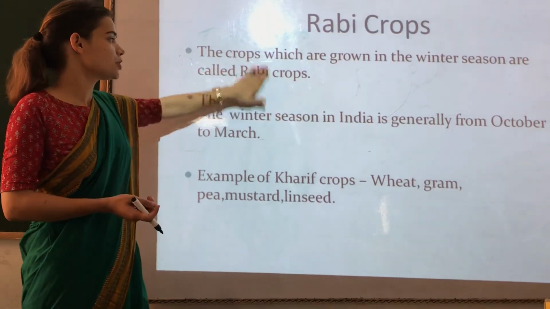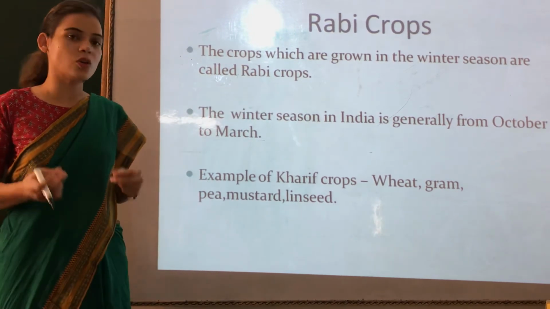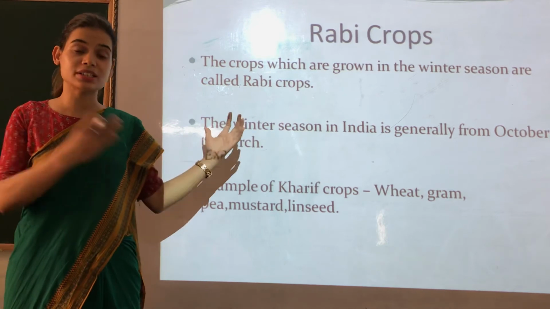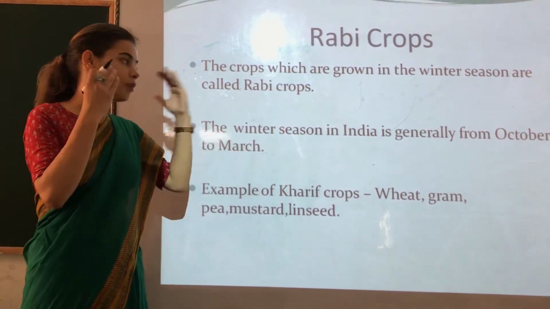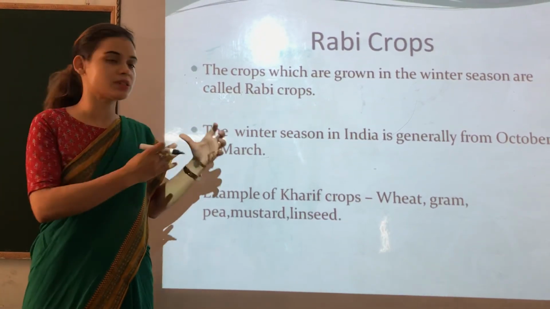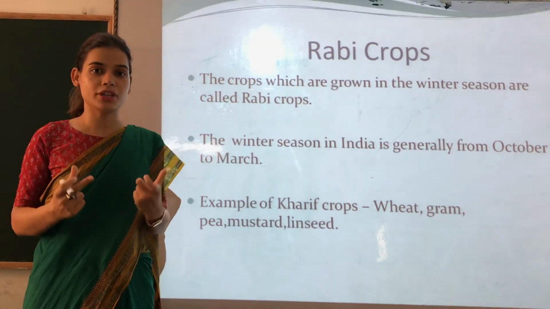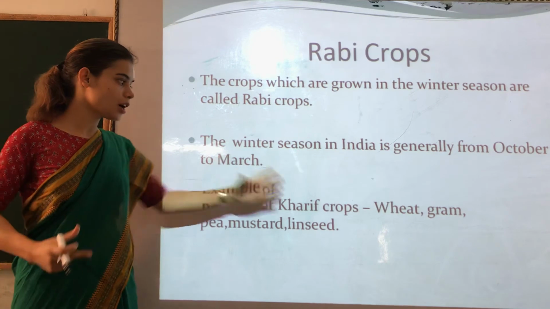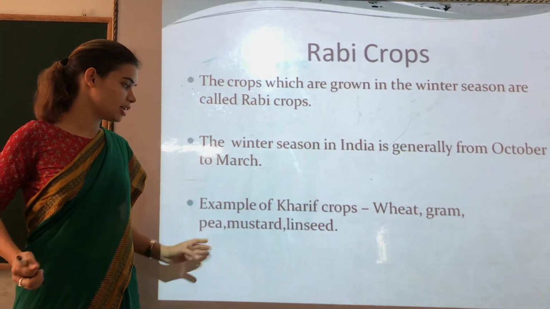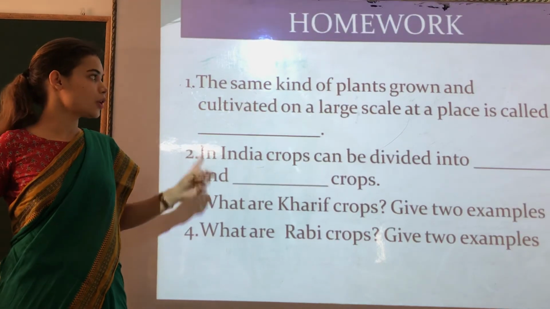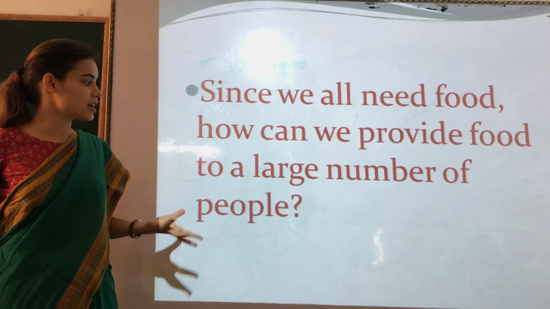So the crops which are grown in the winter season are called Rabi crops. And we know that in India winter season generally exists from October to March. So these crops are generally grown in this particular time duration, right? So examples of Rabi crops: wheat, grams, pea, mustard and linseed. So all these are our Rabi crops. So this was the homework that we have discussed.